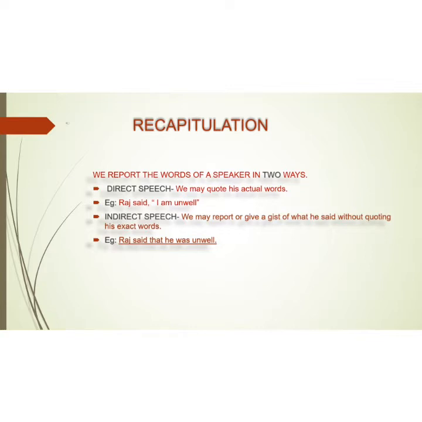For example, Raj said, "I am unwell." This sentence is direct speech. Direct speech follows a comma and the reported speech is written within inverted commas. When we convert this sentence into indirect, the comma and inverted commas get removed and a conjunction "that" is added. The sentence thus formed is, Raj said that he was unwell.